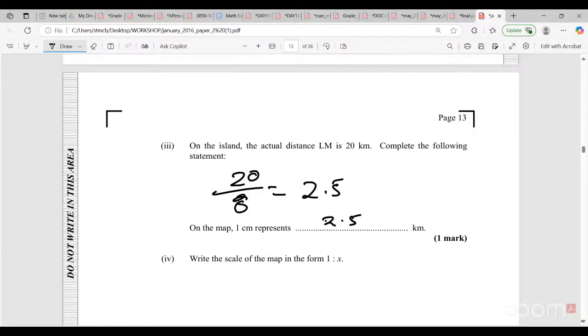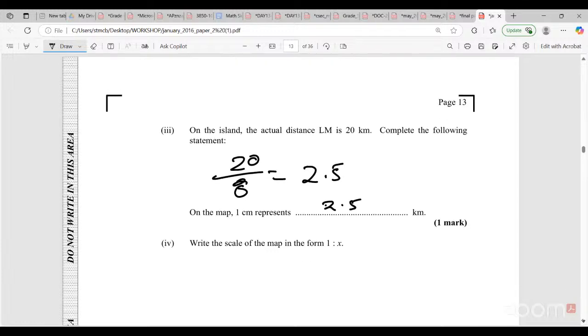All right. So you say write the scale of the map in the form 1 to x. So 1 centimeter represents this. We could convert this to centimeters. 2.5 would be times what? 1,000. And that will give us the answer, 1 to that.